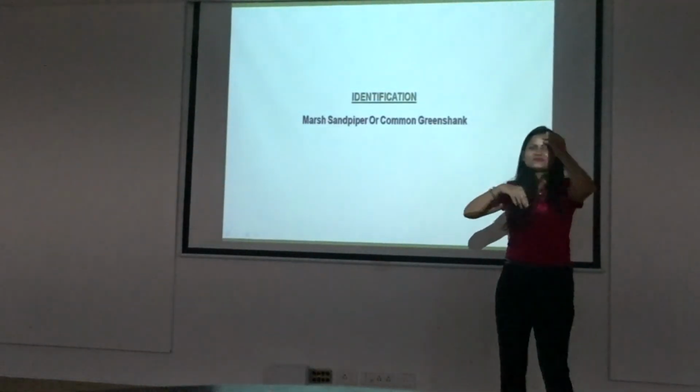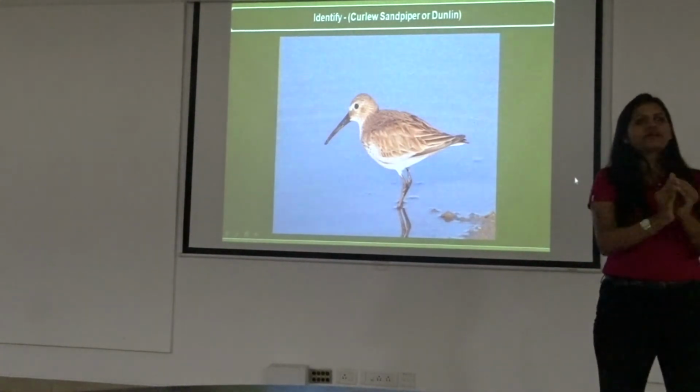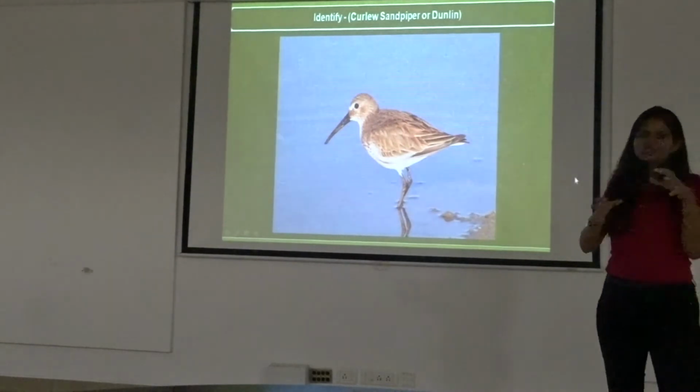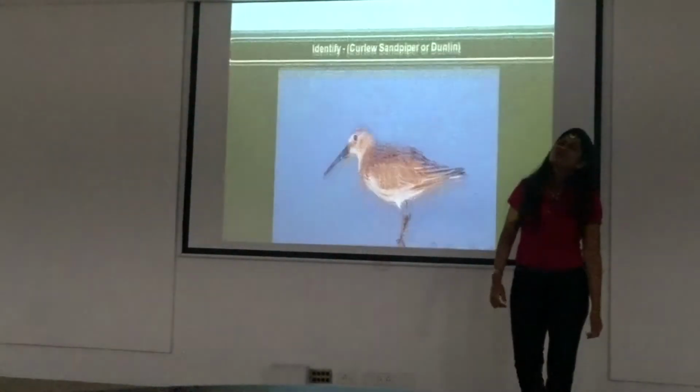Once again, somebody said long legs. Okay, so the curlew sandpiper has longer legs than a dunlin. Dunlin has shorter legs, which makes it a little stout. Okay, any idea about the leg color? Both of them have almost a more blackish base.